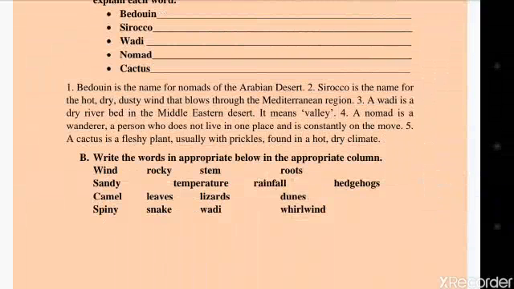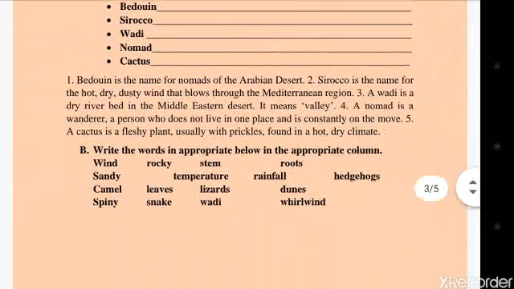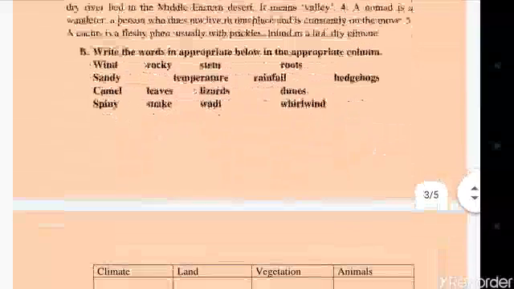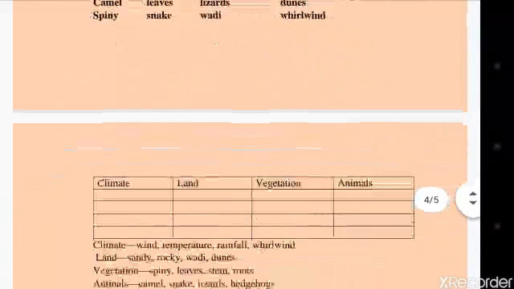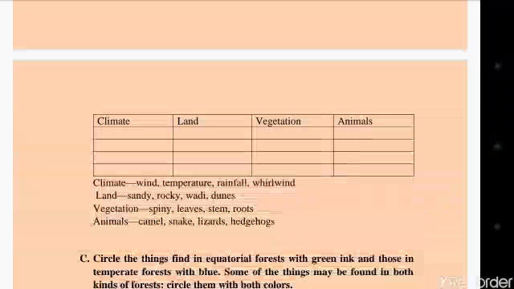The next question is, write the words below in the appropriate column. Here are some of the words and you have to write them in the correct column. The first one is climate. Climate relates to wind, temperature, rainfall, whirlwind.